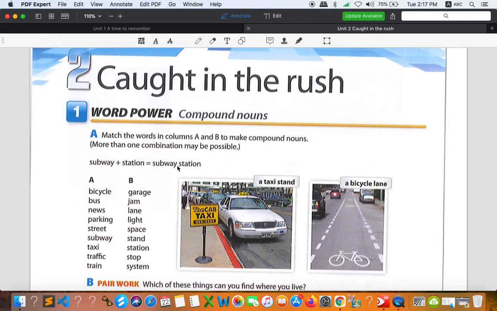And the last type of compound noun is two words, the same thing, but separated by a hyphen, just like the word ice-cream. We have a hyphen in between ice and cream, right? T-shirt, the same thing. We have T and then shirt, but we have a hyphen. So compound nouns are divided into three ways to write. One is one word. Two is two words separated by a space, and the third one is two words separated by a hyphen. But in this lesson, compound nouns can be one or two words, okay?